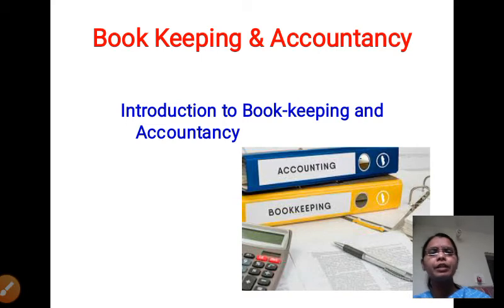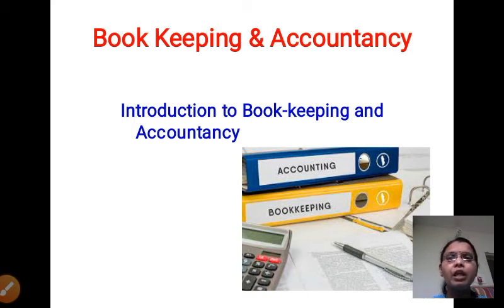Okay. Then, first I'll explain which concepts we learn in this chapter. In this chapter we learn the meaning and definition of bookkeeping and accountancy.